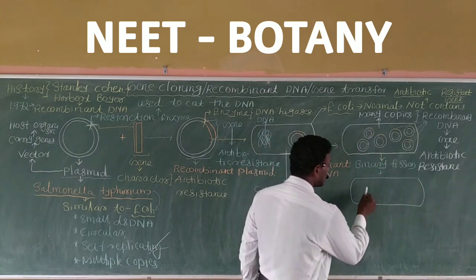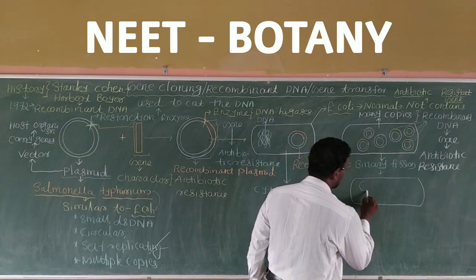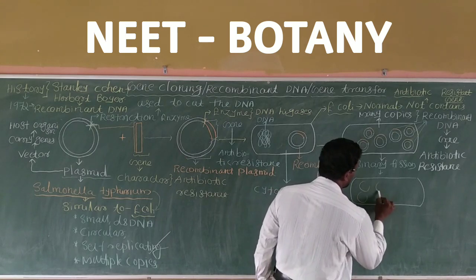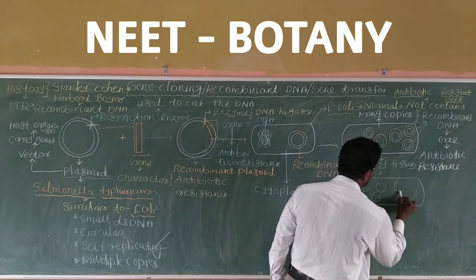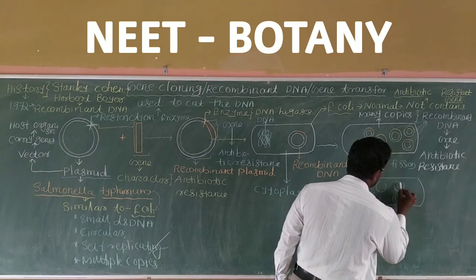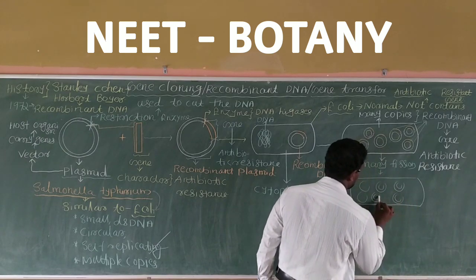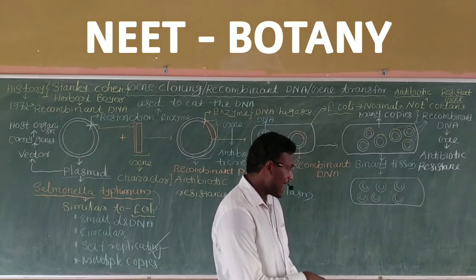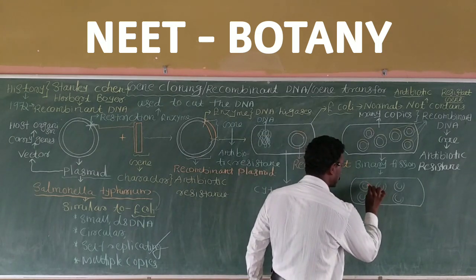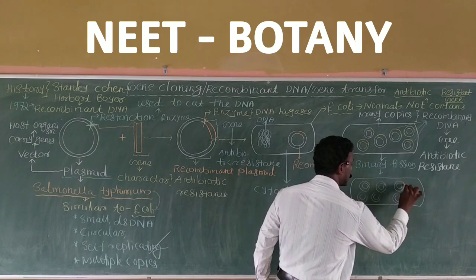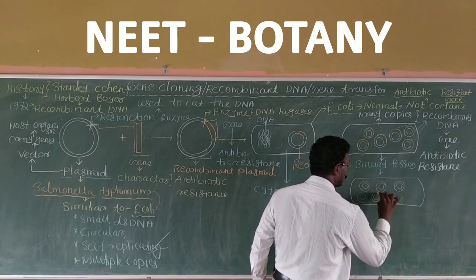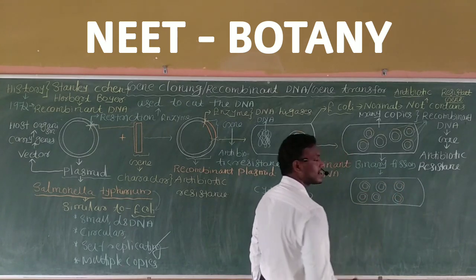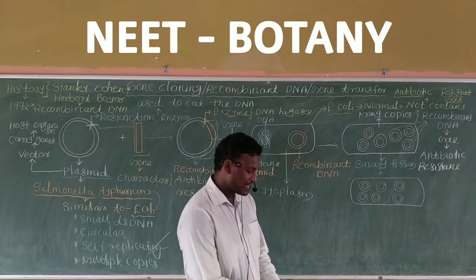For example, I am considering 6 plasmids here, and each plasmid, as I already told you, is a recombinant DNA, which contains the gene responsible for antibiotic resistance.